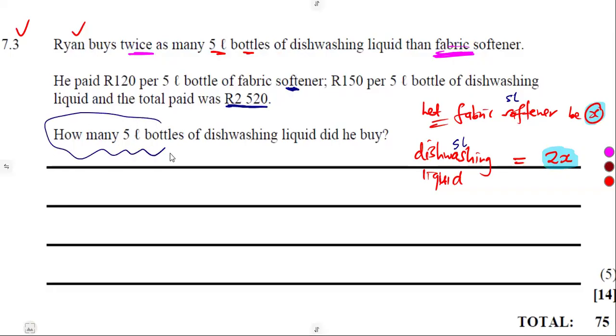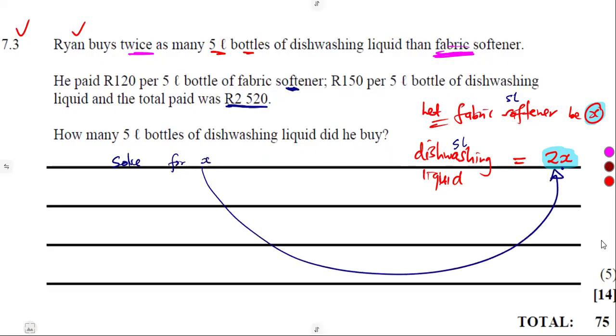How many 5-liter bottles of dishwashing liquid did he buy? Dishwashing liquid, the 5 liters of them are represented by 2X. So simply solve for X. After solving for X, we can find 2X.